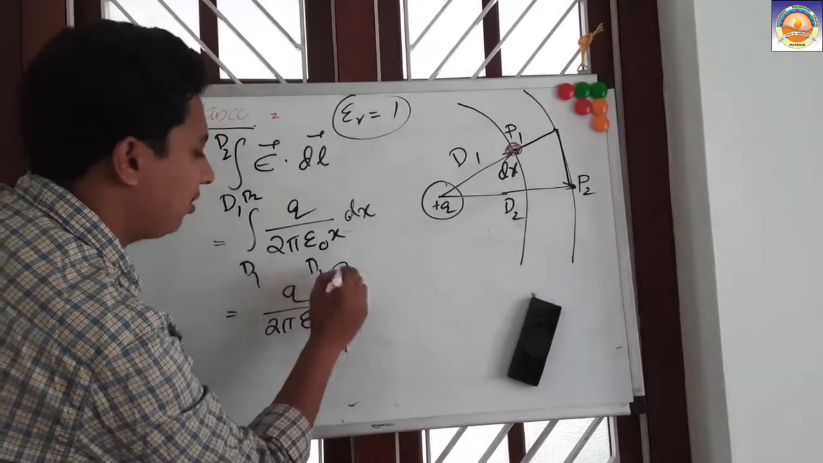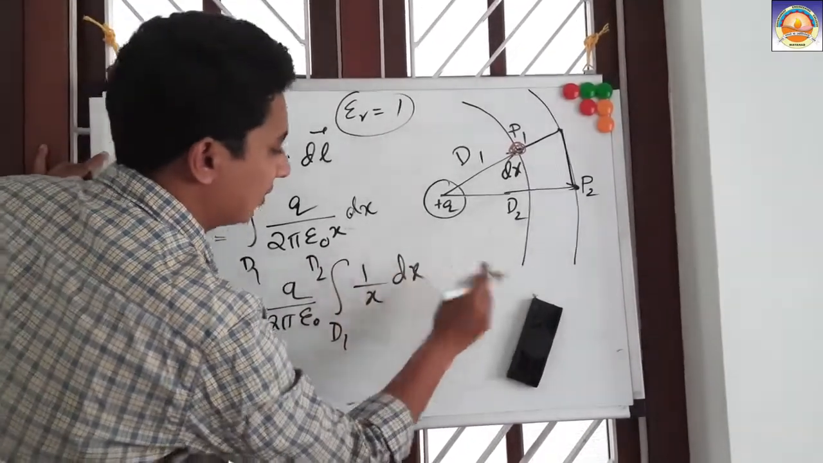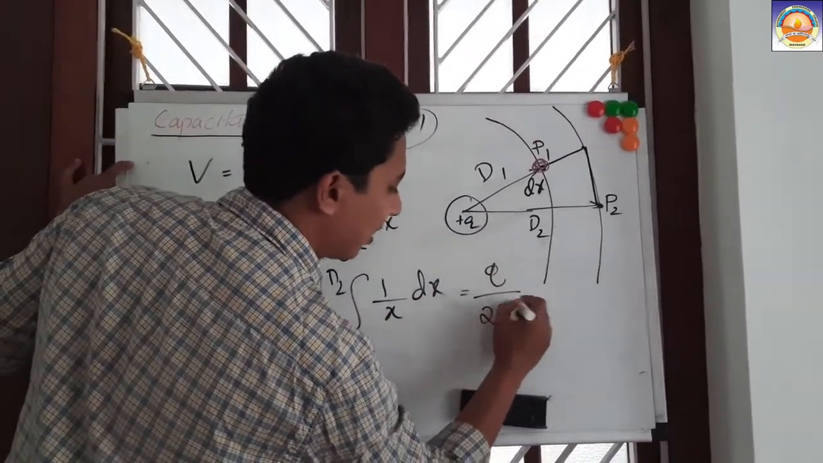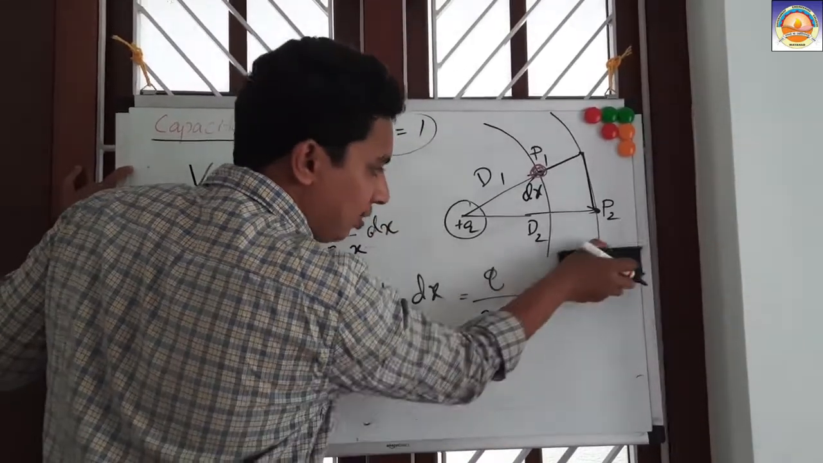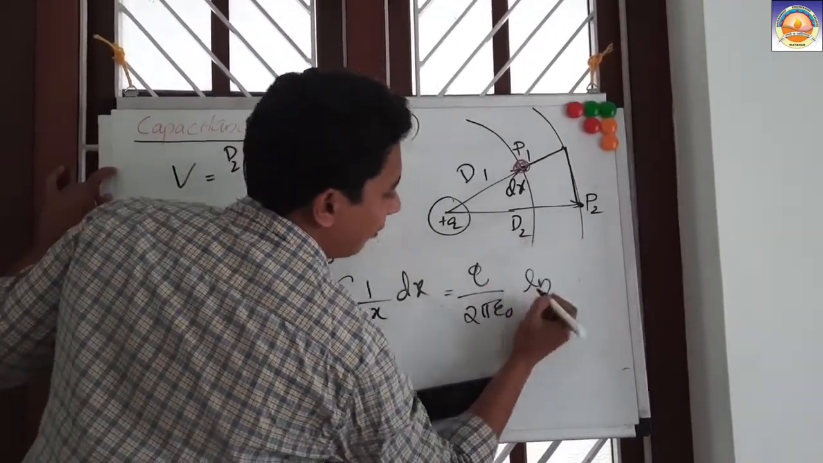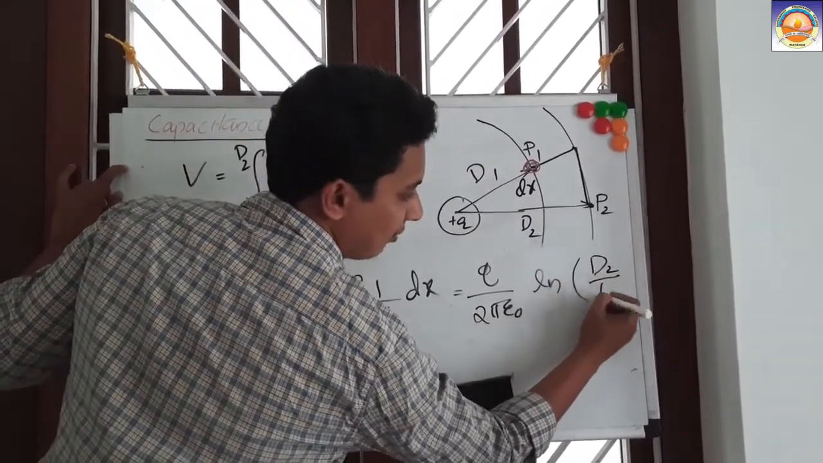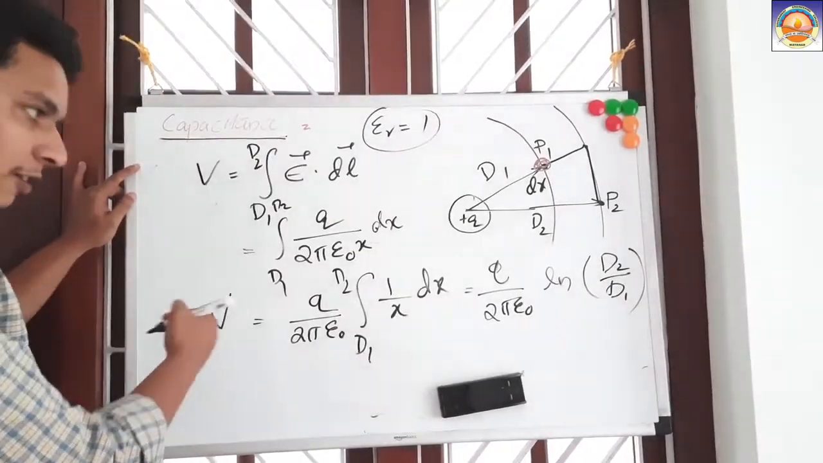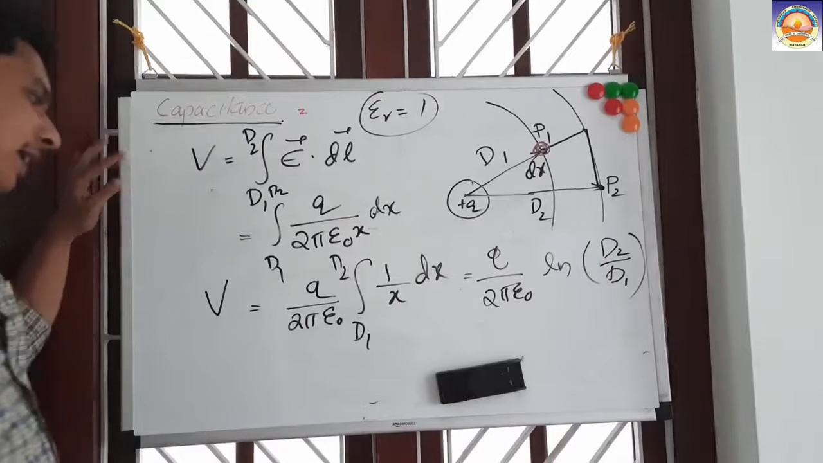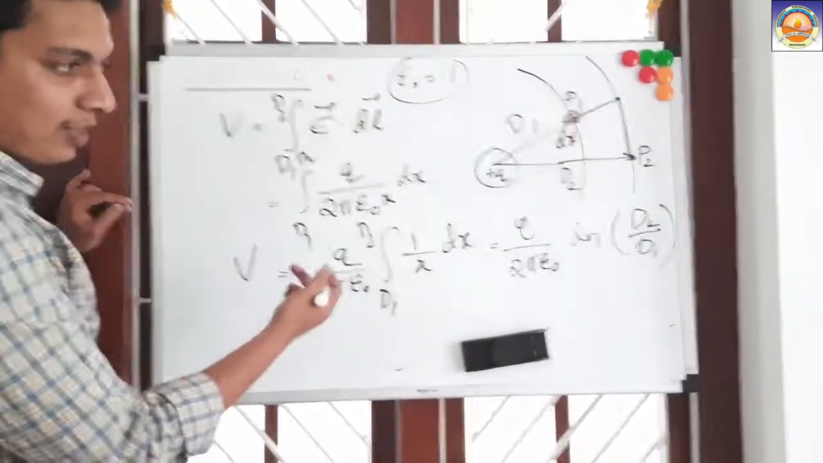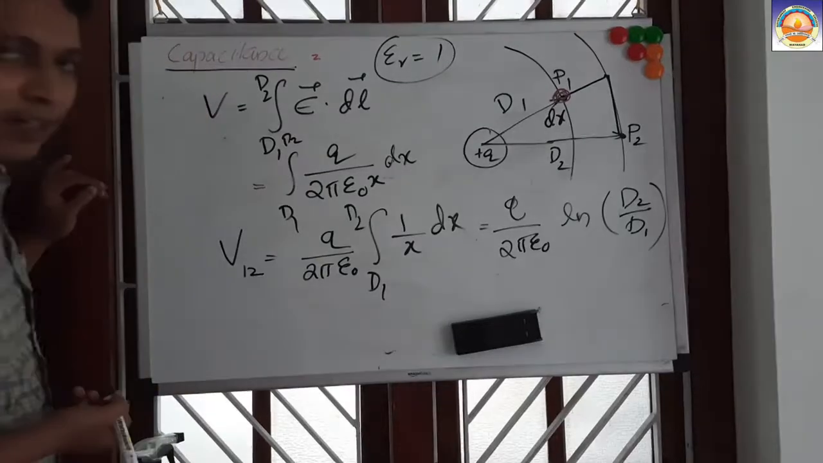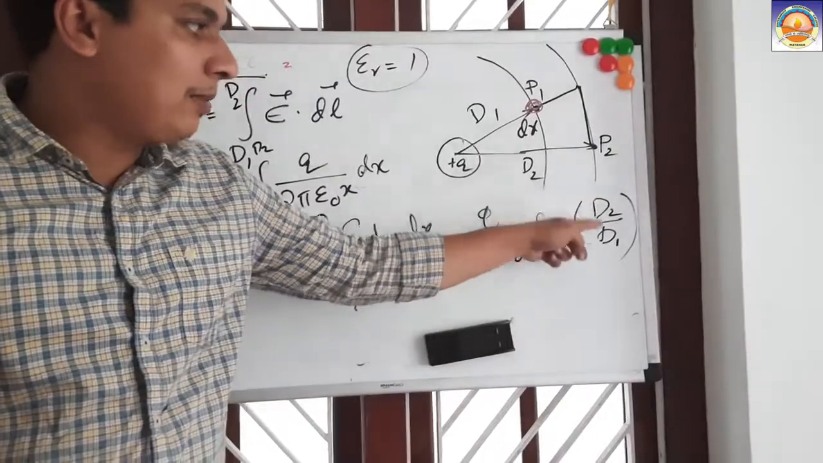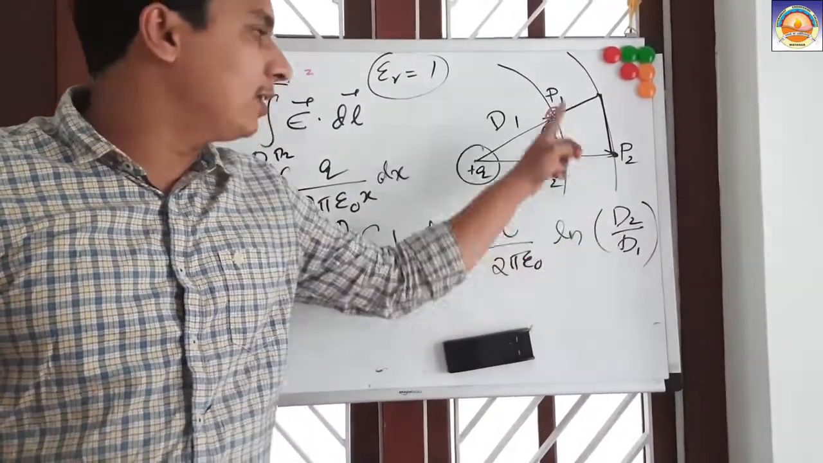Then what will be left? Integral over d1 to d2 of 1 by x dx, right? So 1 by x dx is what? ln of x. So q by 2 pi epsilon 0 into ln of d2 divided by d1. Right. This is the potential difference. Q by 2 pi epsilon 0 ln d2 by d1 is the potential difference when we are considering V12. That is very important. So in the logarithm it will come like this. D2 is the farthest point and D1 is the interior point.